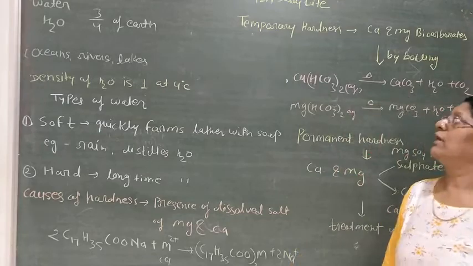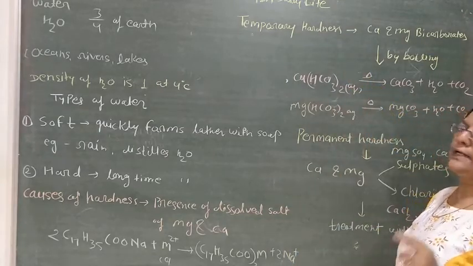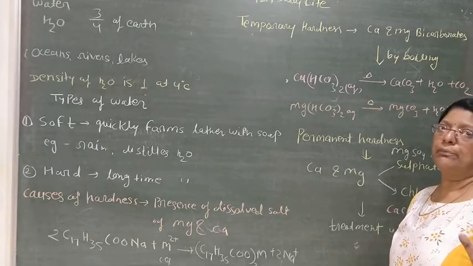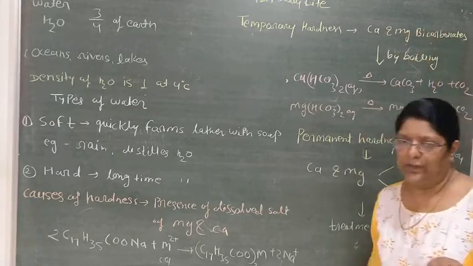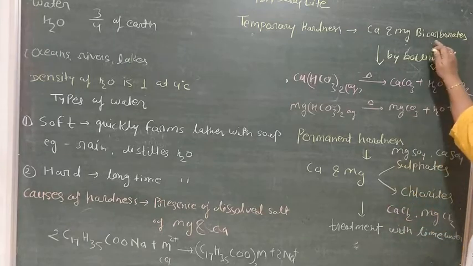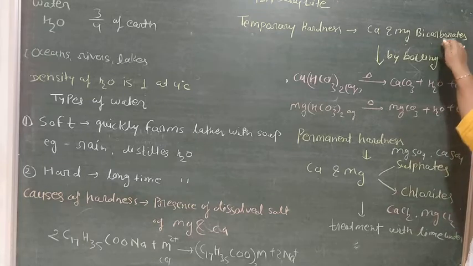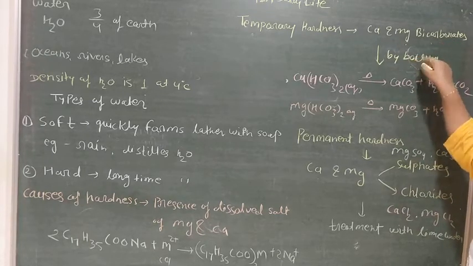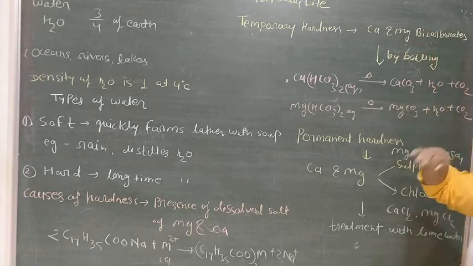There are two types of hardness in water. First is temporary hardness. Temporary hardness is created by calcium and magnesium bicarbonates. Water is temporarily hard because of the presence of calcium and magnesium bicarbonates, and you can get rid of this hardness through boiling. If you want to get rid of temporary hardness, you just boil that water.